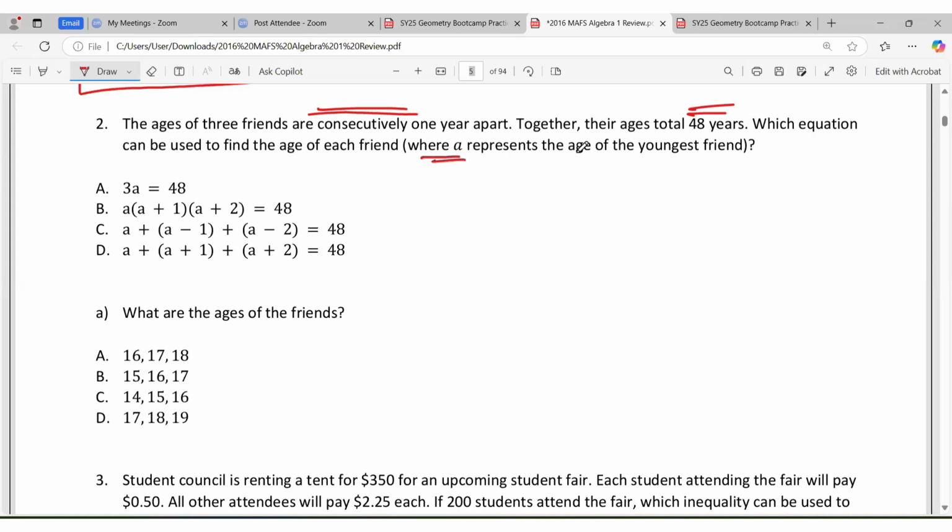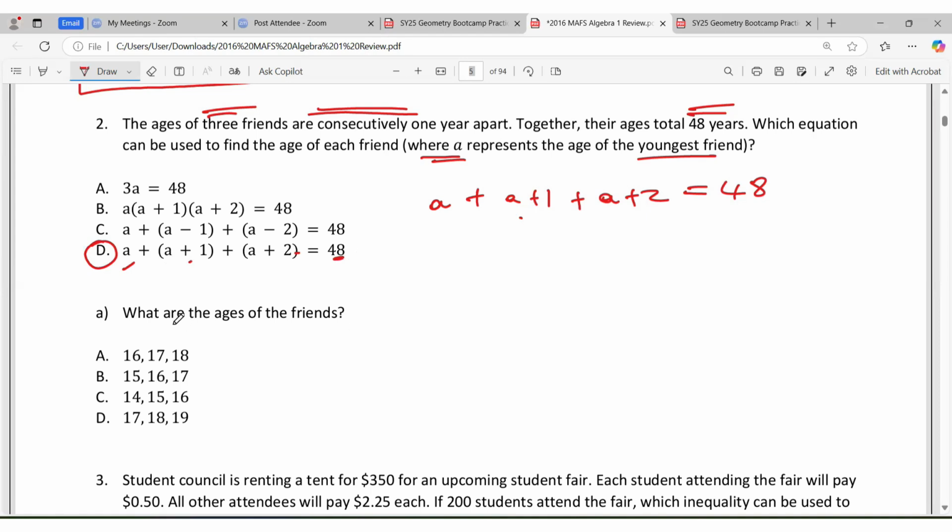Now, where A is the youngest, the other friend will be A plus 1, and the other friend will be A plus 2. So you could see consecutive years there, and it's 3 of them. These ages would be added to give 48. So we're looking for anything like this, and it matches this right here: A plus A plus 1 plus A plus 2 gives 48.